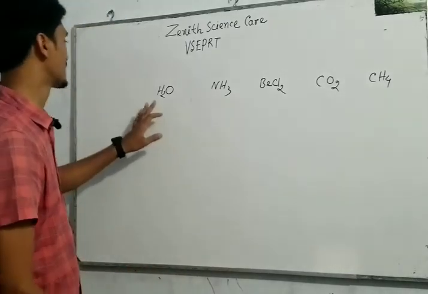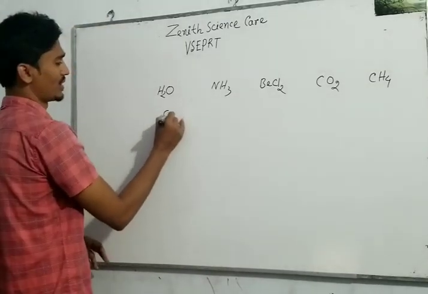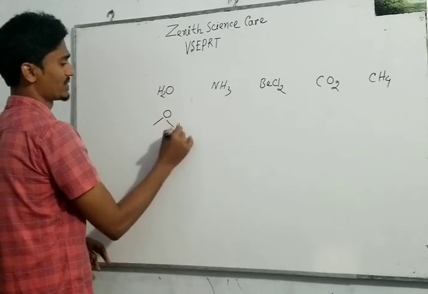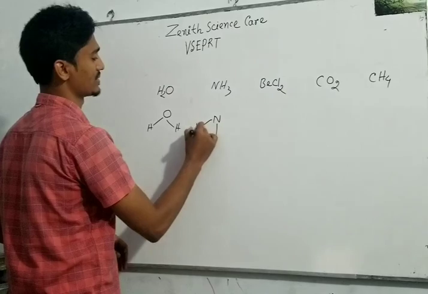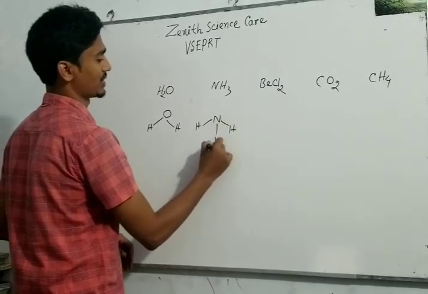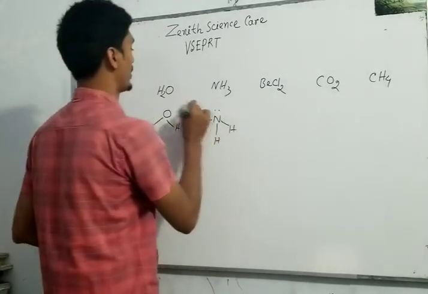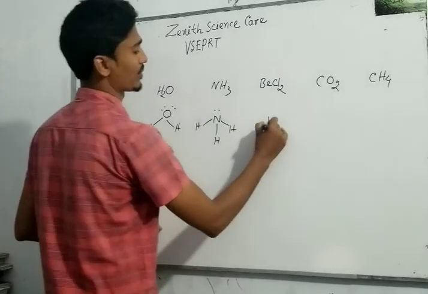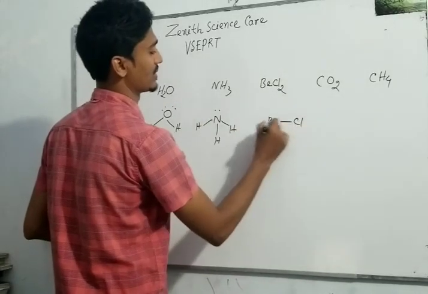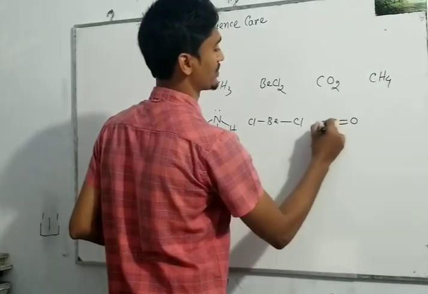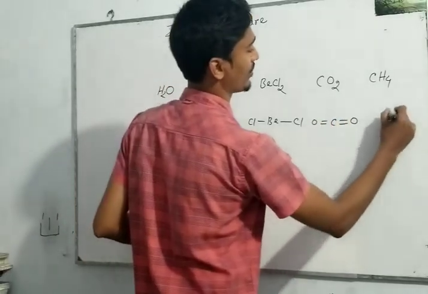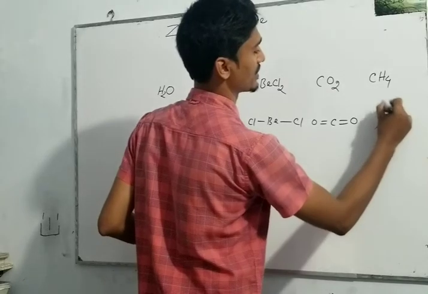My dear students, you know the shape of water is V. The shape of ammonia is trigonal. The shape of beryllium chloride is linear. The shape of carbon dioxide is also linear, and the shape of methane is tetrahedral.